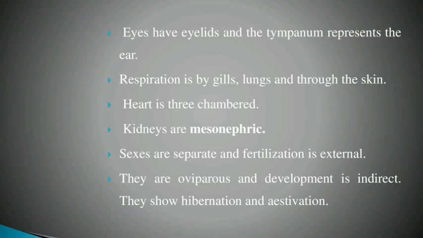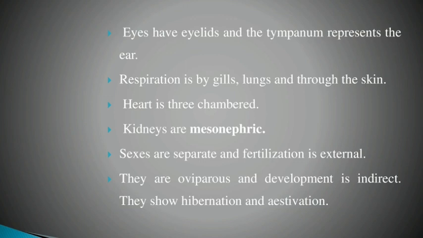Okay, the heart is a three-chambered heart, and the kidneys are mesonephric kidneys. Underline it: mesonephric kidneys. The sexes are separate, male and female. Fertilization is external. Note it. Next point: they are oviparous. What is ovi? Egg laying. And development is indirect. They show hibernation and estivation. What are hibernation and estivation? Yes, summer sleep and winter sleep. So in their life they show the characteristics of hibernation and estivation.